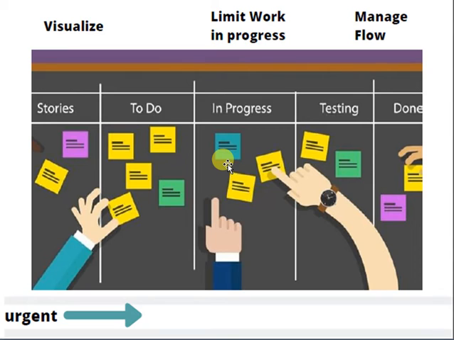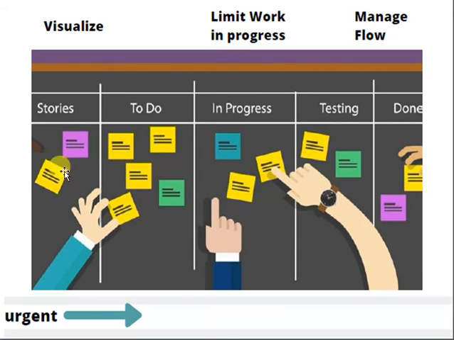Maybe some story is taking so much time and not moving ahead. So as a manager, you have to see if there is any bottleneck or any issue in the movement of the flow, and you have to resolve that issue. If there is any issue in testing, testing is not completing on time, or testing is not as per the acceptable criteria, you have to check why it's taking so much time. If there is any issue, you have to manage it.